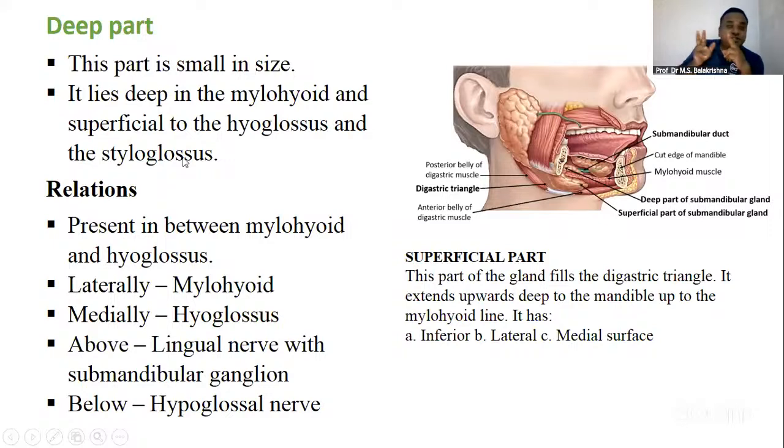That is the relationship you should know. Then it is lateral to mylohyoid, medial to hyoglossus, above lingual nerve, and below hypoglossal nerve. So the submandibular gland is above lingual nerve. Suppose this is lingual nerve, so it is above lingual nerve. The deep part of the submandibular salivary gland is related to lingual nerve. So that is what the question was.